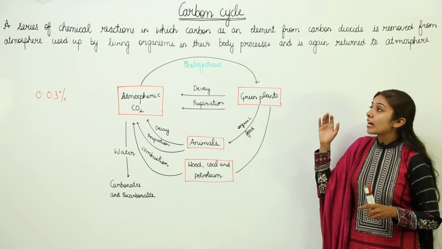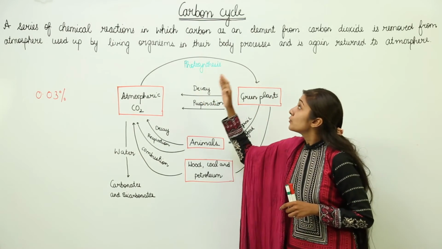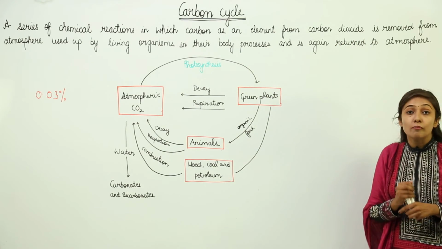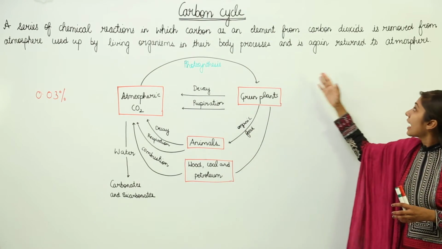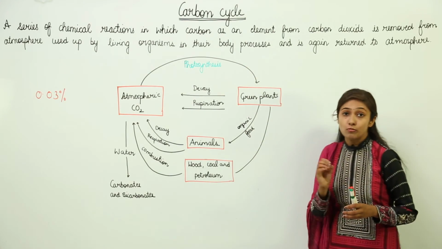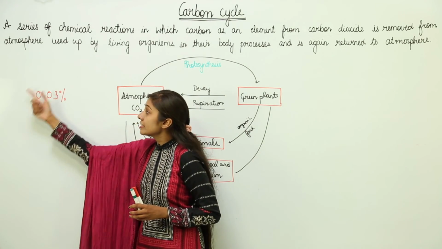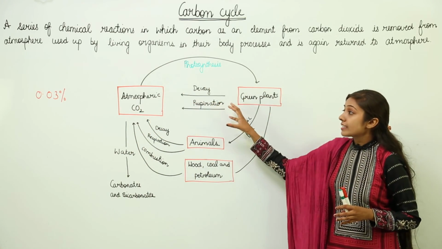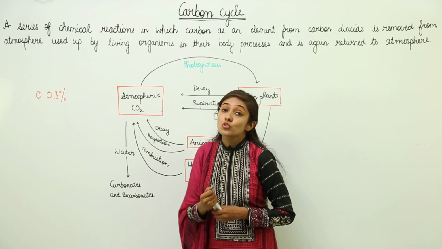So this is how the carbon cycle operates in nature: a series of chemical reactions in which carbon as an element from carbon dioxide is removed from the atmosphere, used up by living organisms in their body processes, and is again returned to the atmosphere. It is only 0.03%, right? But still this carbon dioxide and this element carbon is of crucial importance to all of us.